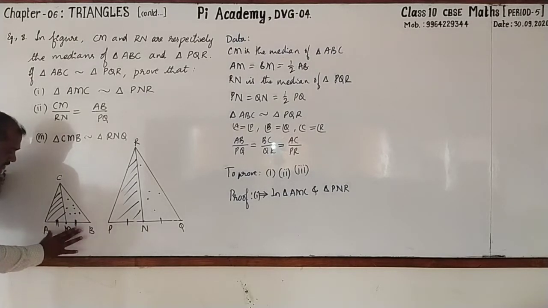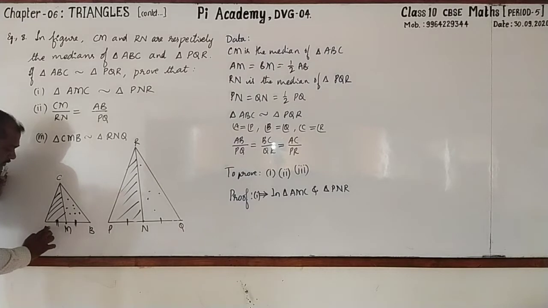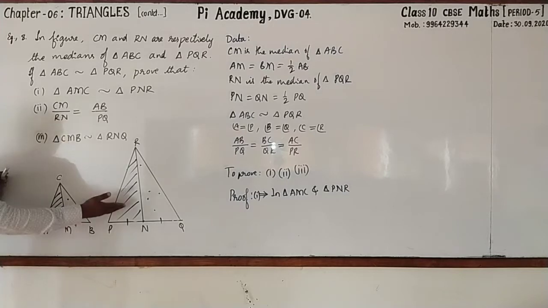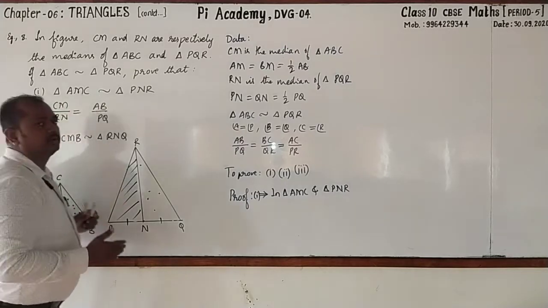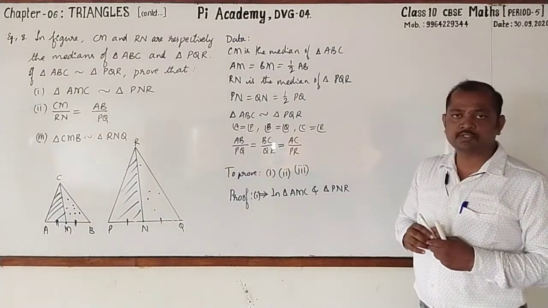We know that half of AB is AM, half of PQ is PN. Hence that ratio will also be equal to AM by PN. So according to side, angle, side, we can prove both the triangles as similar. Hope that you have understood.